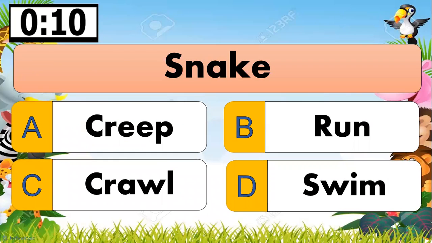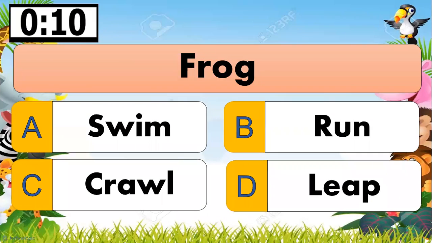Next one. How does a snake move? A, creep, B, run, C, crawl, or D, swim? Time starts now. The correct answer is letter A, creep.